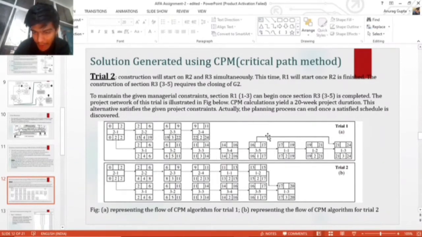So at week 17 we can start constructing road number 1. It will take 24 weeks to complete all three roads. But our project duration is 20 weeks, so this trial is rejected.